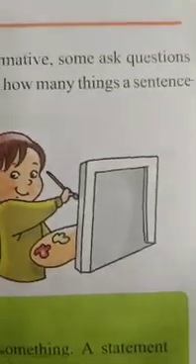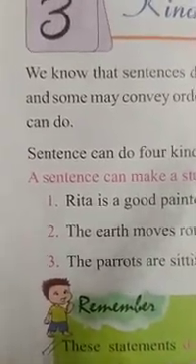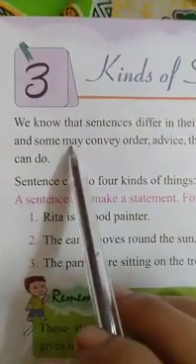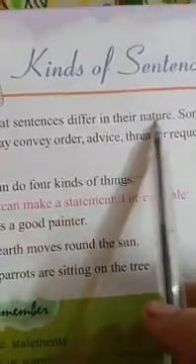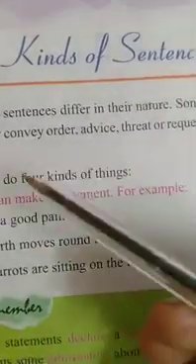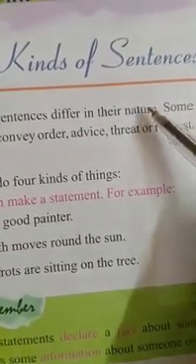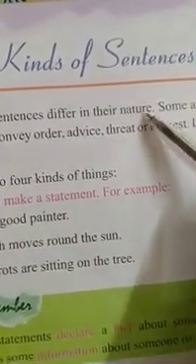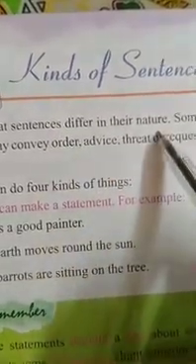So students, what this wants to explain to you is that sentences differ in their nature. The nature can be a statement, advice, asking permission from someone, giving an order, taking advice from someone, or threatening someone, right? The sentence may be different in its nature.